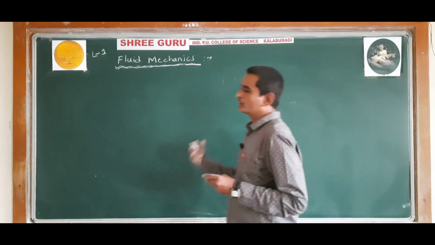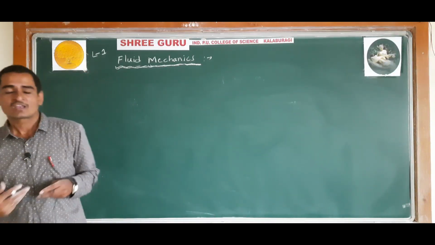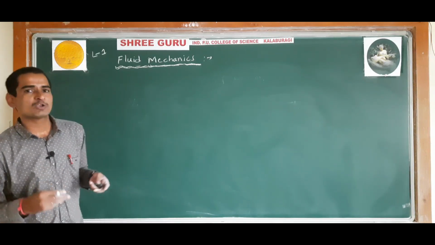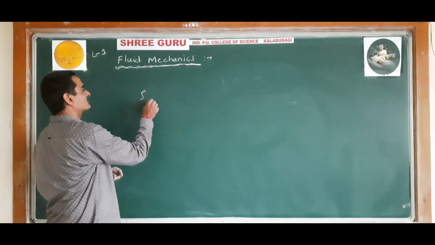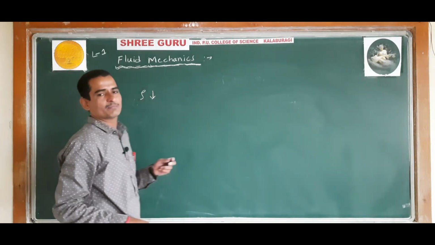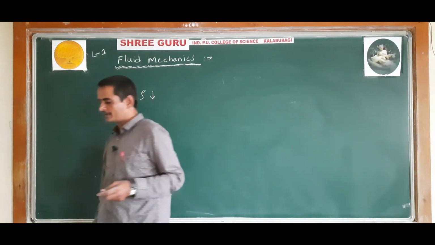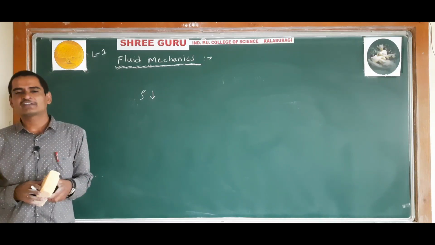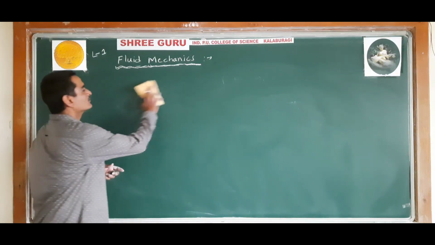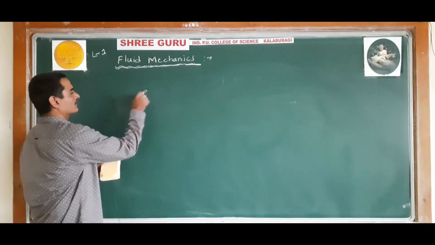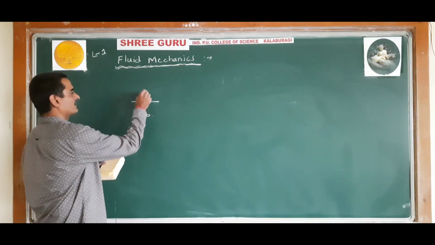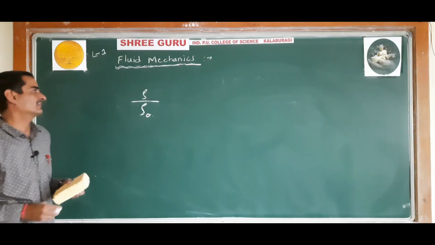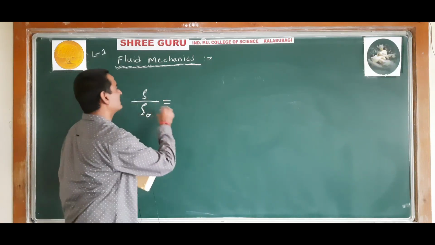Due to the rise in temperature, due to thermal expansion, the volume will increase. When the volume increases, the density of the body will decrease. When the temperature increases, the density of the body will decrease. So if you write a ratio of two densities, that is rho divided by rho naught, rho naught is density at 0 degree Celsius, and rho is density at a given temperature.